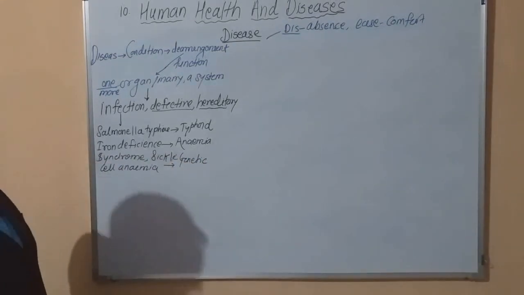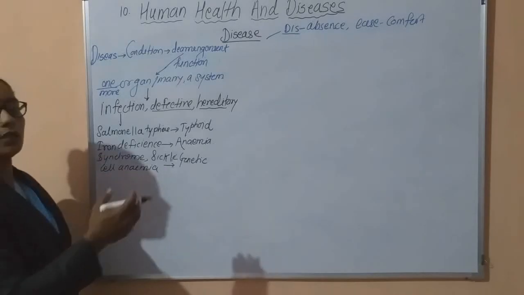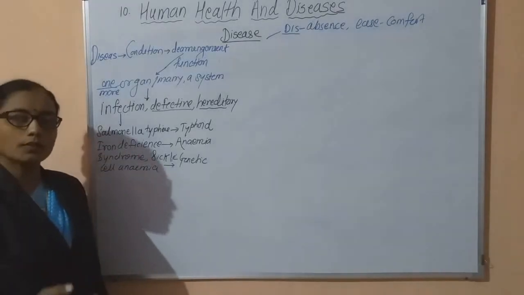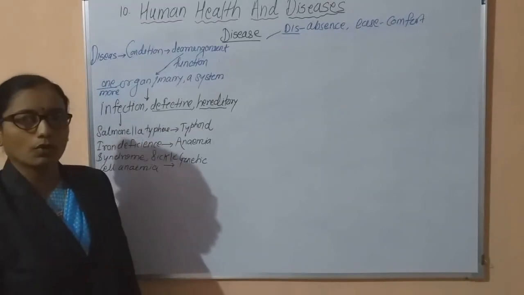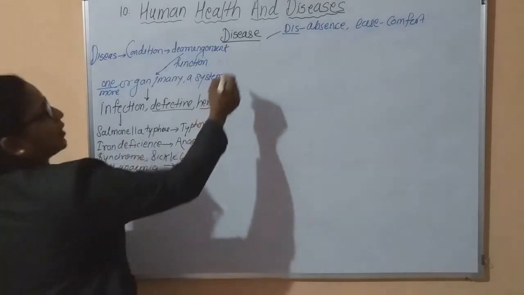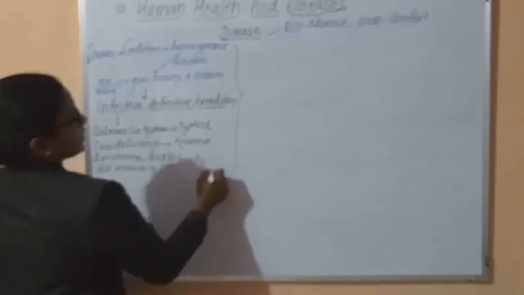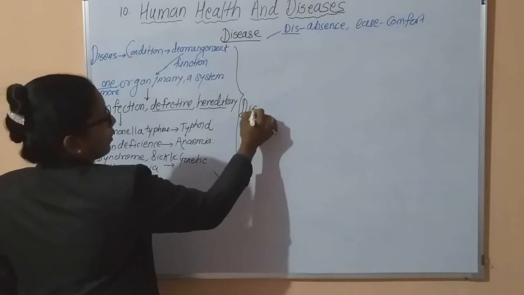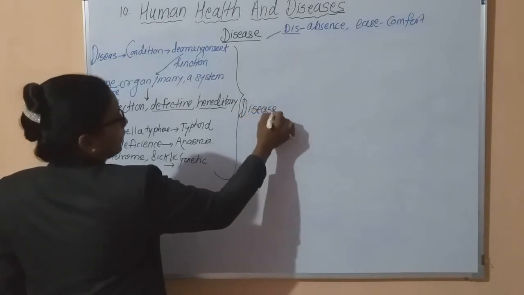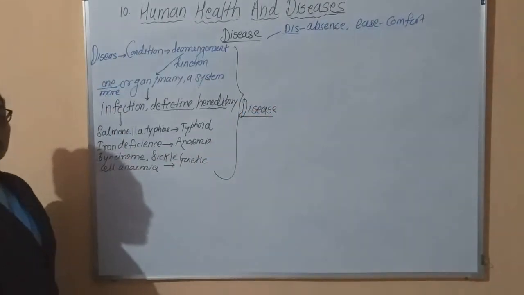Due to lots of reasons, such a derangement of the function of one or more organs takes place, and all this condition is called disease. What is it called? It is called disease.